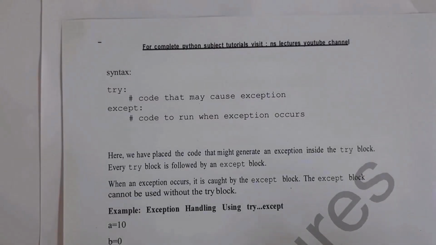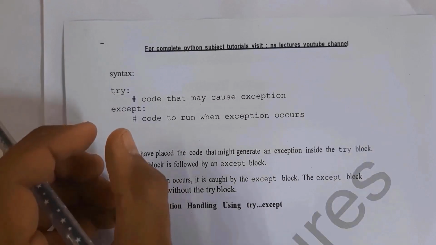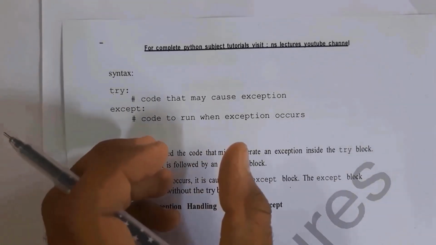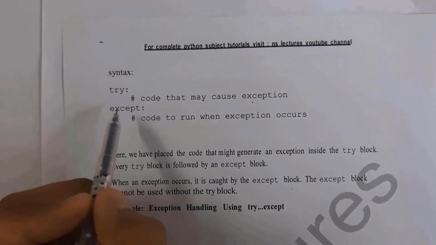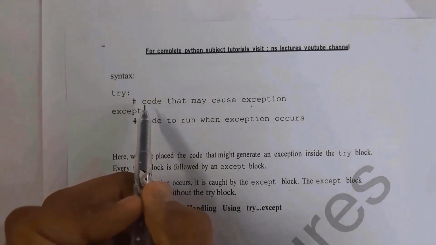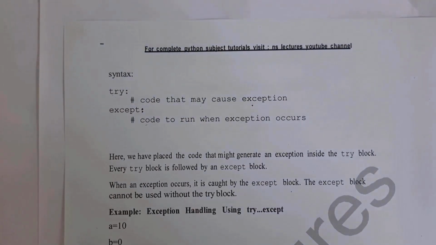This is the syntax of try and except block. Just write here try, give colon. Inside this try block, you need to place risky code. That is nothing but code that may cause an exception. And next I took here except block. For example, if an exception does not occur, then whatever the code that is present inside the try block will be executed. If an exception occurs, then whatever the code that is present inside the except block will be executed.